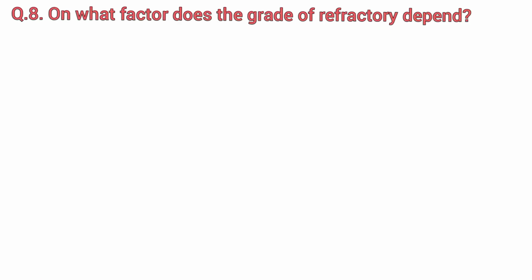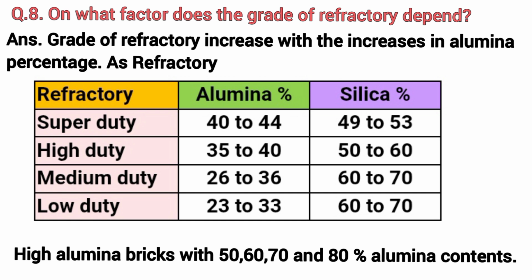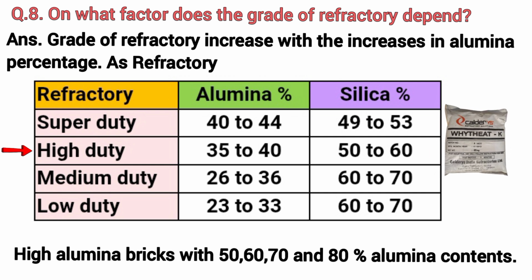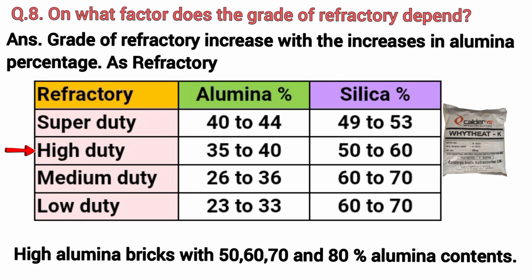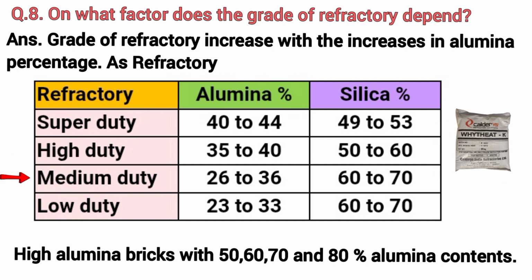On what factor does the grade of refractory depend? Grade of refractory increases with the increase in alumina percentage. As refractory, super duty: 40 to 44% alumina, 49 to 53% silica. High duty: 35 to 40% alumina, 50 to 60% silica.